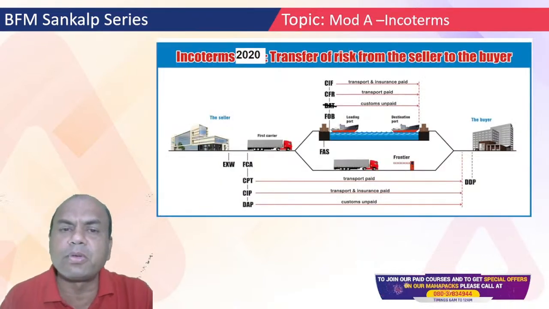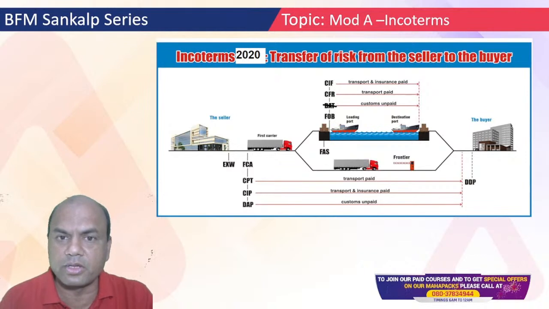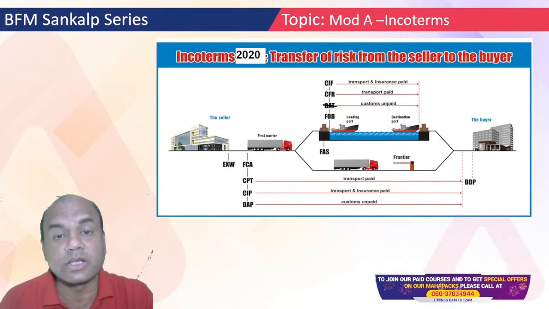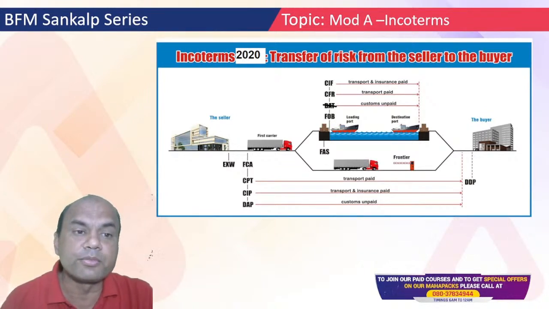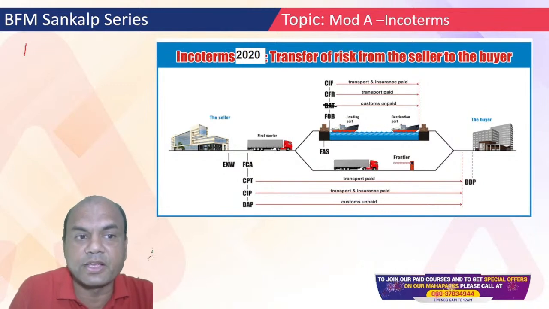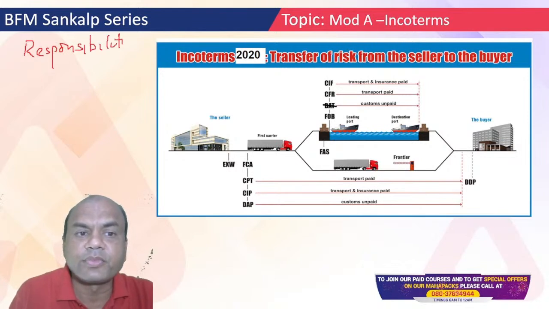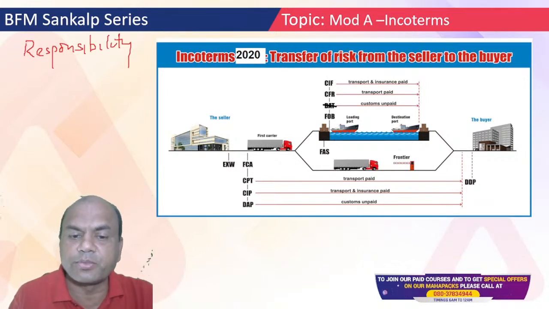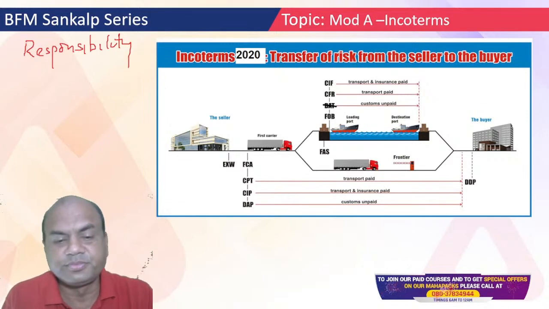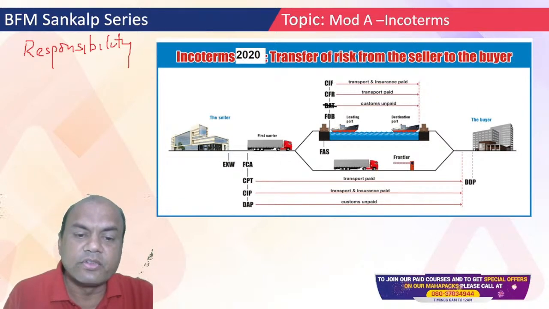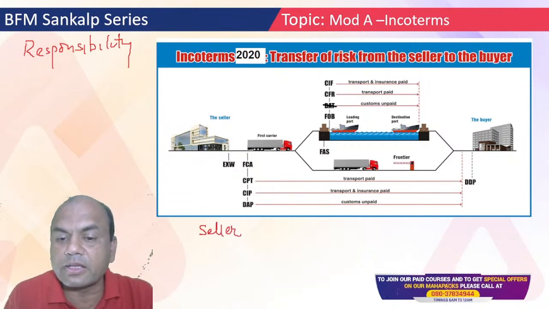Now, many of you might already know the meaning of Incoterms, but I'll give it to you also. Incoterms means a responsibility. A responsibility between whom? Whenever I do any export from here, where will the seller give the goods and where will the buyer take control of those goods?